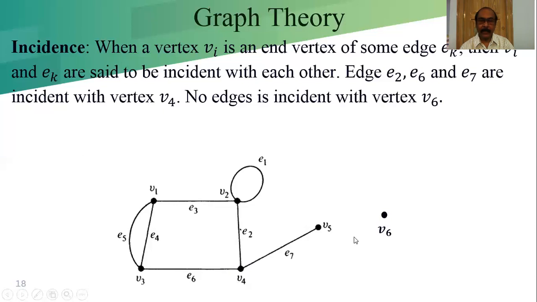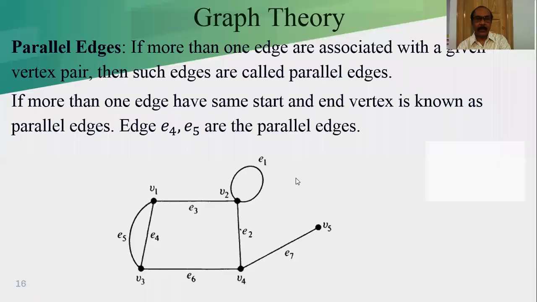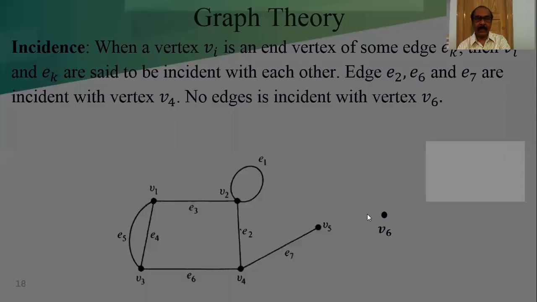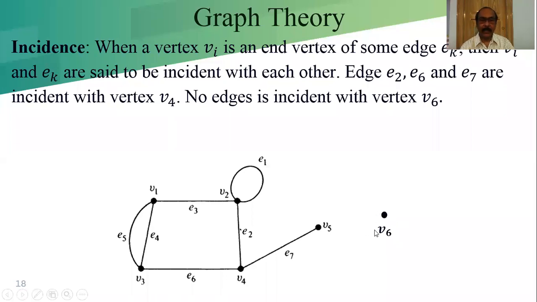Now, this is another vertex I added in this figure. In this figure there is no V6, but for discussion I am considering another vertex which is separate from the others, with no edge connecting it to any other vertex.